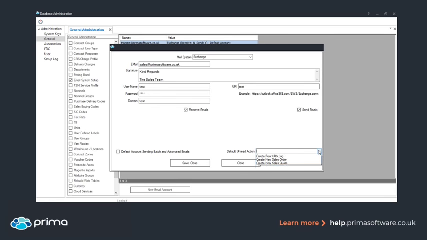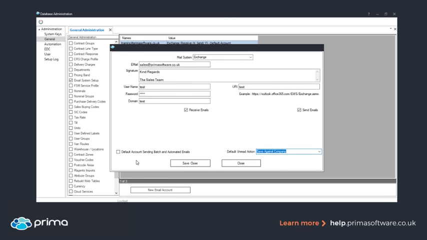Just down at the very bottom, we do have a default action for the emails. So it may be that from your emails you standardly create a new sales order, or you just save them against the company for a record of what's been said between yourselves and that customer. So you just select the default action from here.